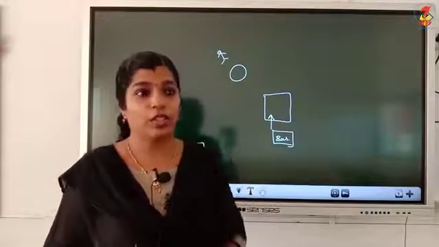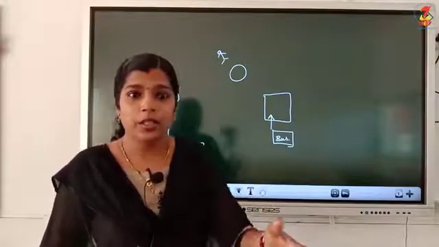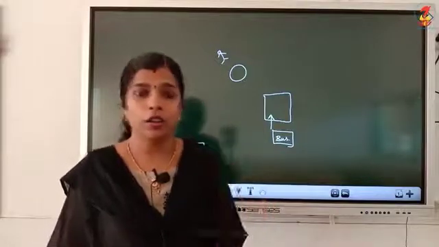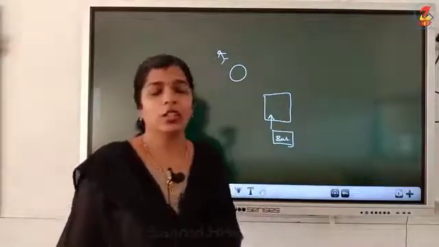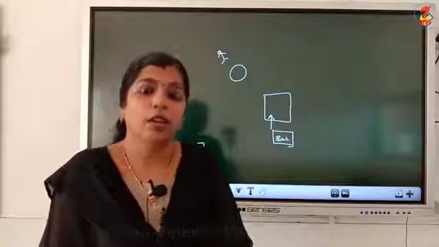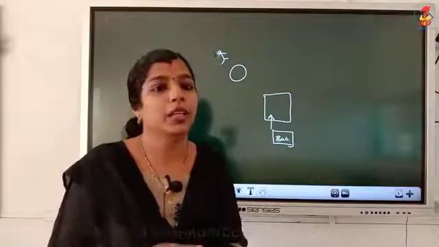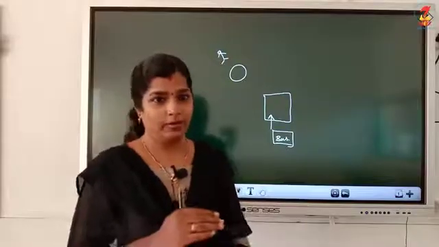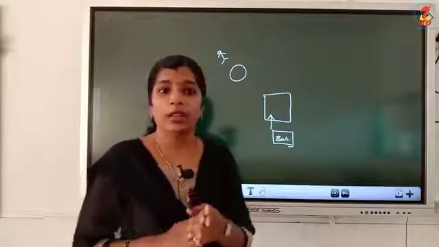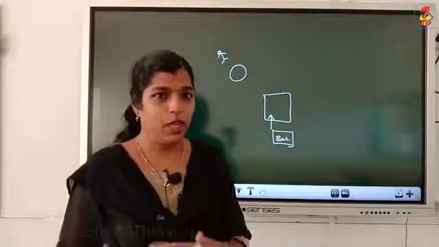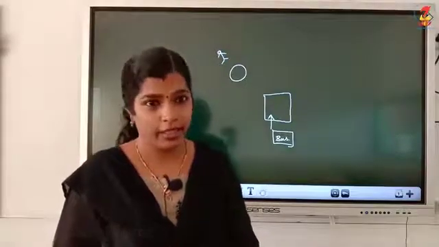So, we can't say whether an object is at rest or in motion. It may change, depending upon the reference point. So we say these two terms are relative. Rest and motion are relative.